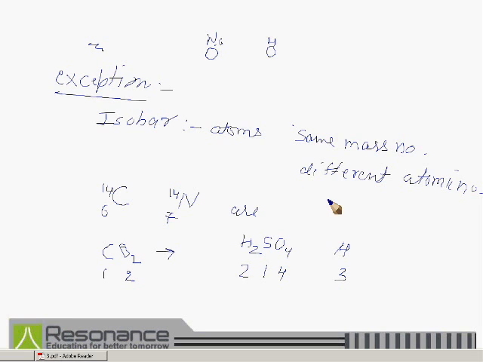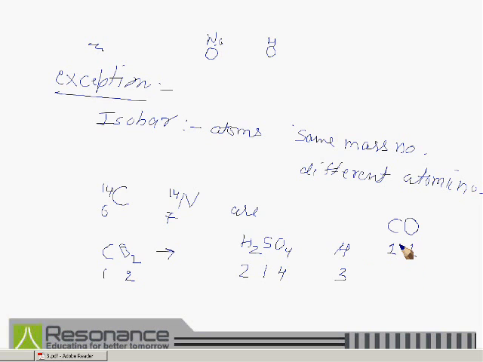Now we can take another example of CO. In CO, the types of atoms are carbon and oxygen, and the number of carbon atoms in CO is 1 and the number of oxygen atoms in CO is also 1.